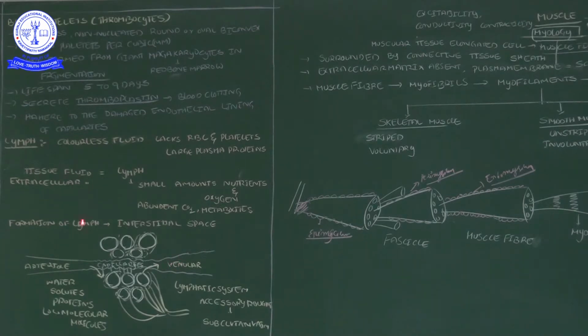Okay, lymph forms at the place of the extracellular interstitial space; interstitial space and extracellular space are both the same. Interstitial means in between the cells. Once I drew one imaginary explanation diagram.